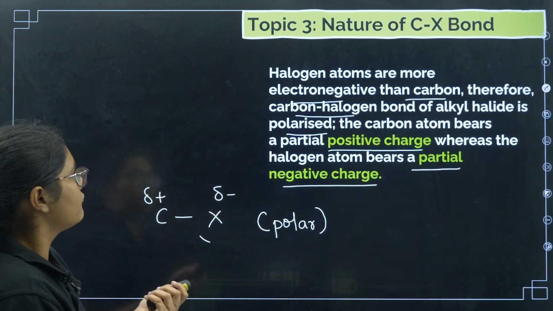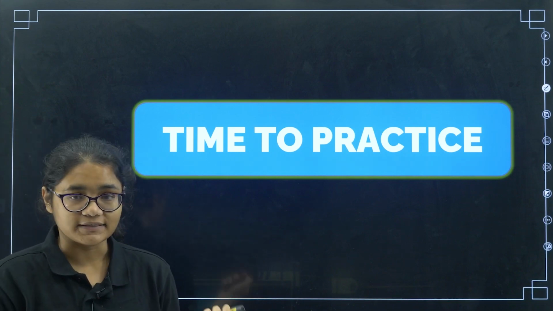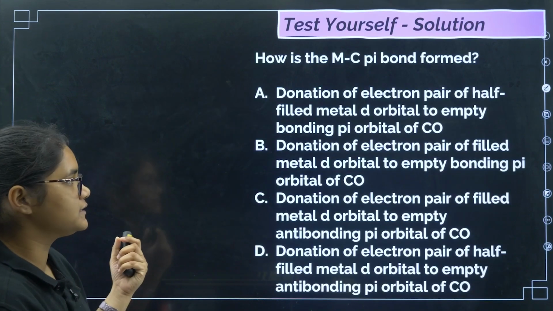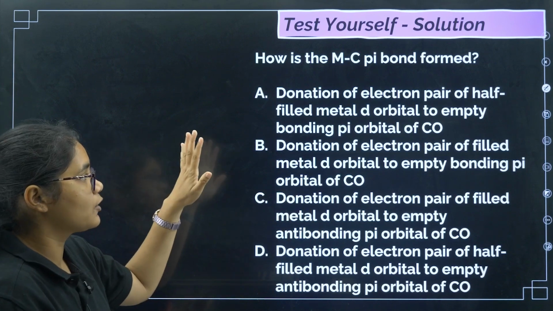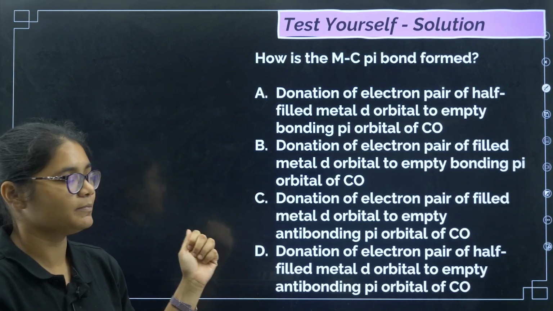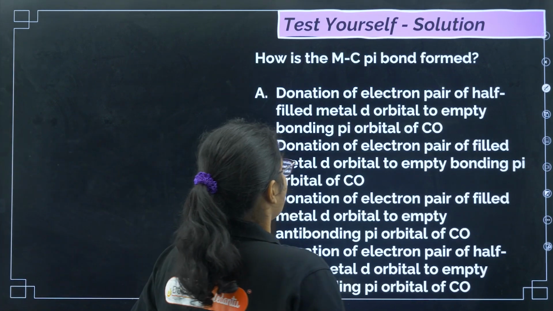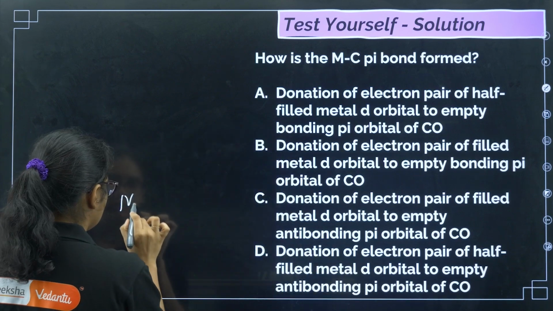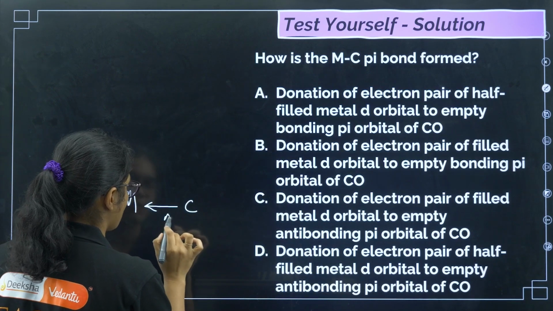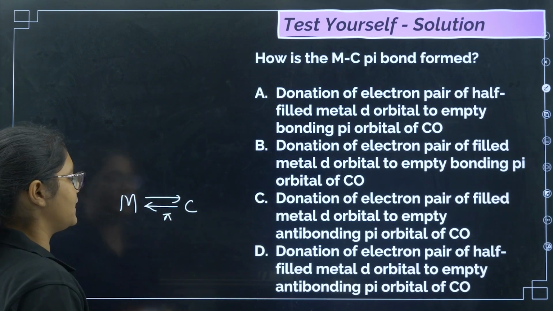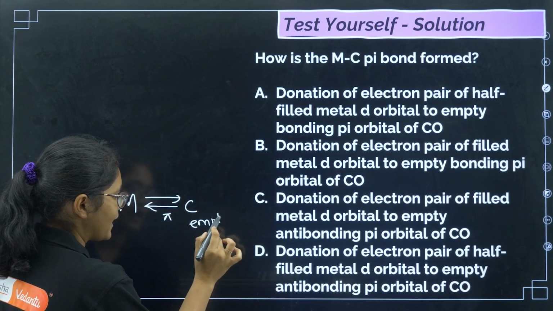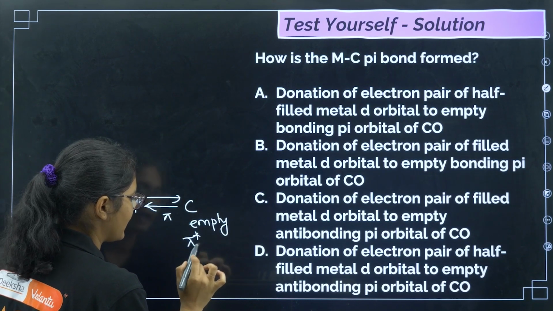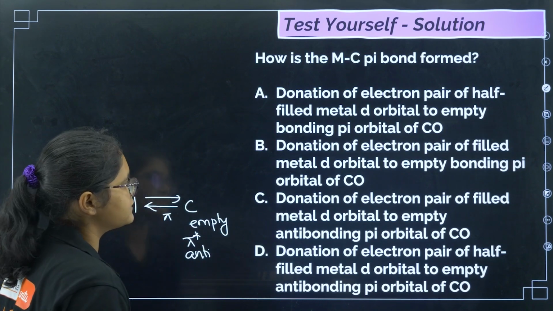Now let us practice some questions. Before that, we will do the question that I gave you in my previous section, from your coordination compounds chapter, the last chapter that we completed. That is your M-C pi bond. How is the M-C pi bond formed? If you remember, it is donation from filled d orbitals to the empty anti-bonding pi star orbital.